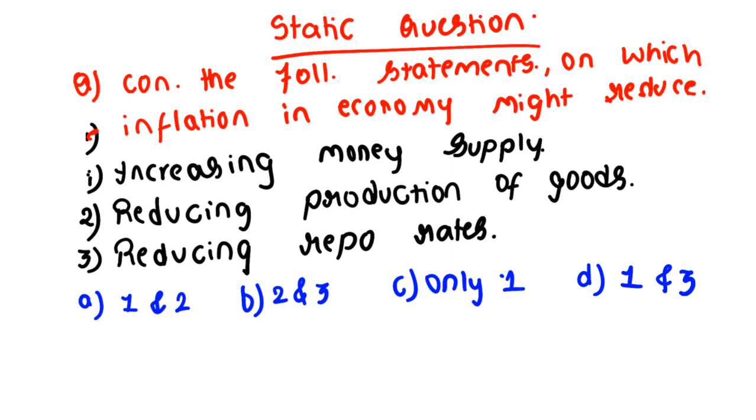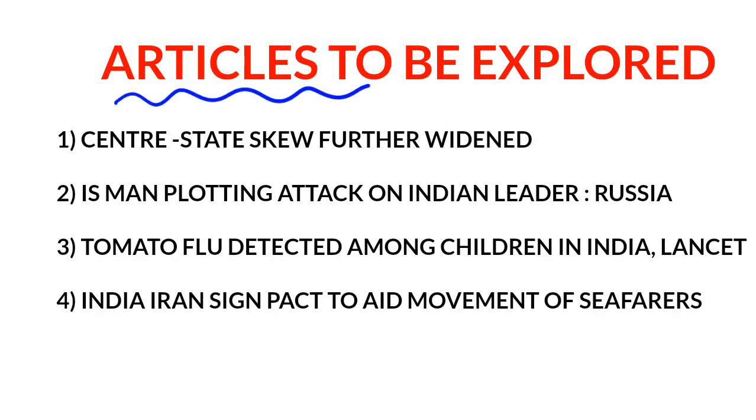So check this answer. To reduce inflation, what do you have to do? Should money supply be increased? No, money supply should not be increased. Clear? So money supply has to reduce. If money availability increases, people may spend more money. Clear? And next, reducing production of goods. Yes, reducing the production of goods reduces the demand also, and inflation comes down. And reducing the repo rates keeps the availability of money more. So the options are 2 and 3. Clear? Yes.